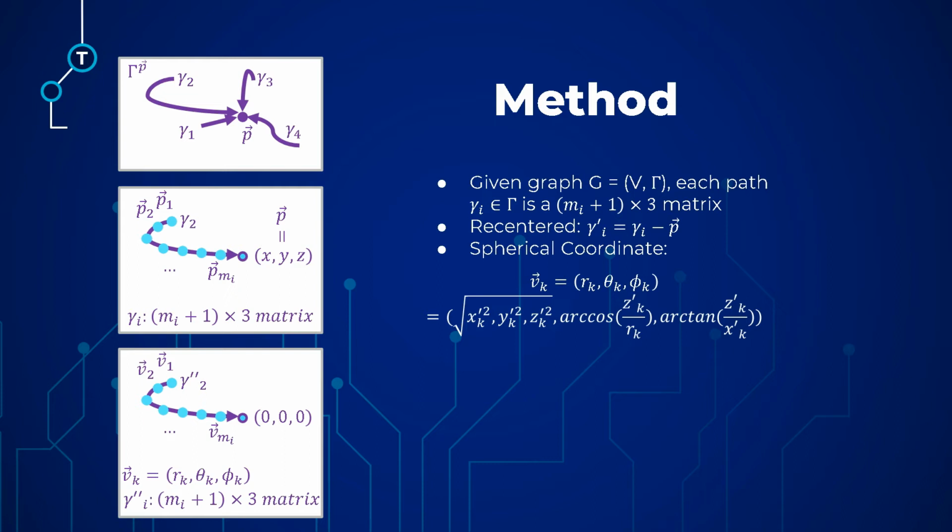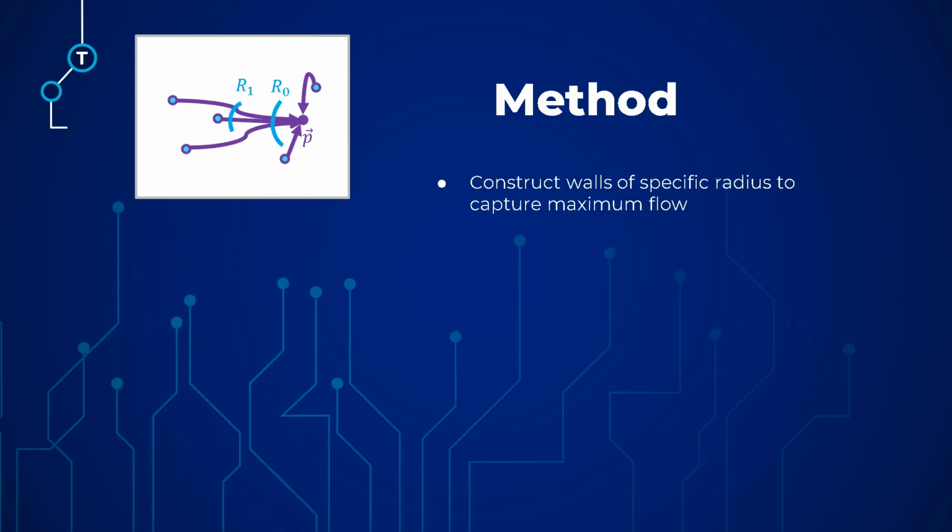So the total number of dimensions didn't change. The reason for doing this is to select some points to do the spherical histogram. We will select some specific values of radius to select those points, and we will call those spheres the walls. In the first graph, there are 5 paths and 2 walls. R0 and R1 refer to the radii of the walls, and we would use them to capture the maximum flow.